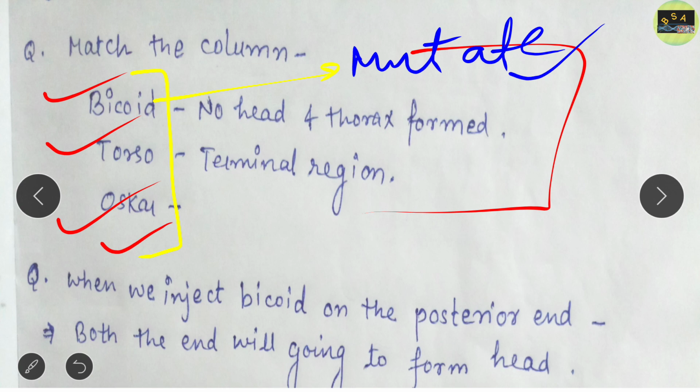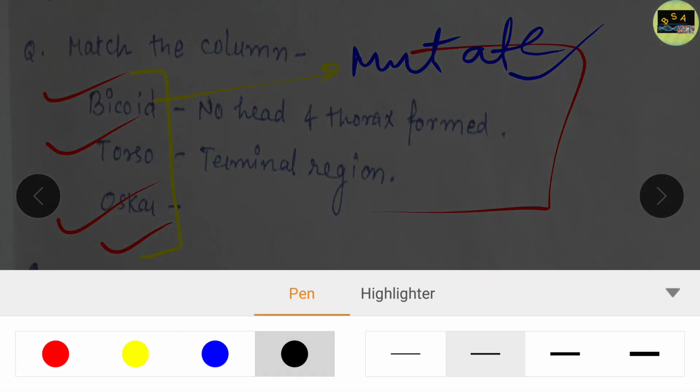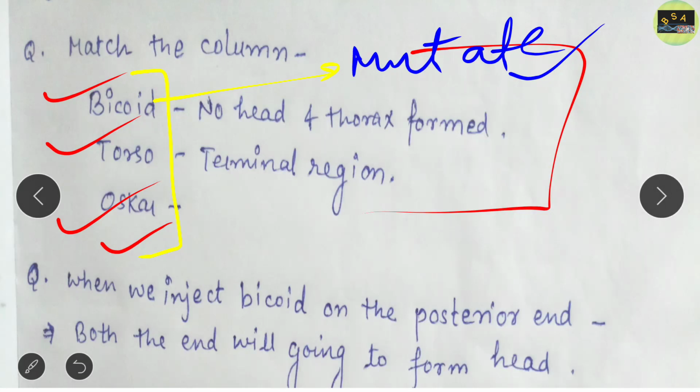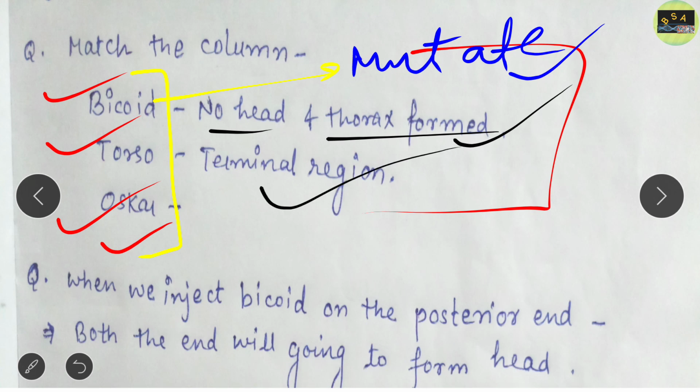Okay, so you have to match the column, and if you only know that if bicoid is mutated, then no head and thorax will form, then you will get your answer in the examination hall. If torso is mutated, what happens? The terminal region will be deleted. So in this way you can easily match it. This is a very easy question where you can easily get 4 marks.